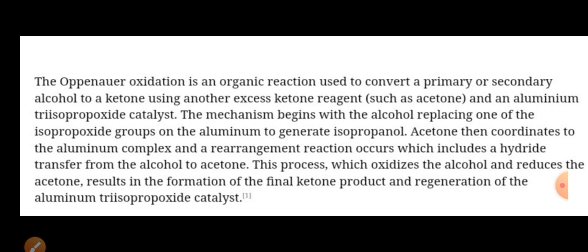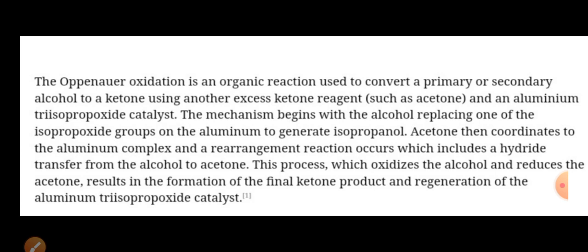But this Oppenauer oxidation cannot oxidize sensitive functional groups like amines and sulfides. Therefore, this oxidation method is considered a highly selective oxidation method for alcohols.